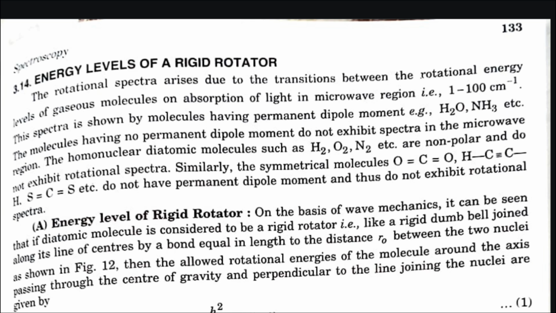The homonuclear diatomic molecules such as H2, O2, N2, etc. are non-polar and do not exhibit rotational spectra. Similarly, the symmetrical molecules do not have a permanent dipole moment and thus do not exhibit rotational spectra.